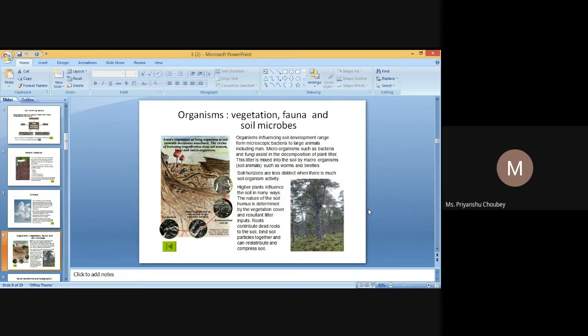So, genesis of structure refers to the causes and method of formation of aggregates. The following two processes are involved in the genesis of structure. First one is flocculation.